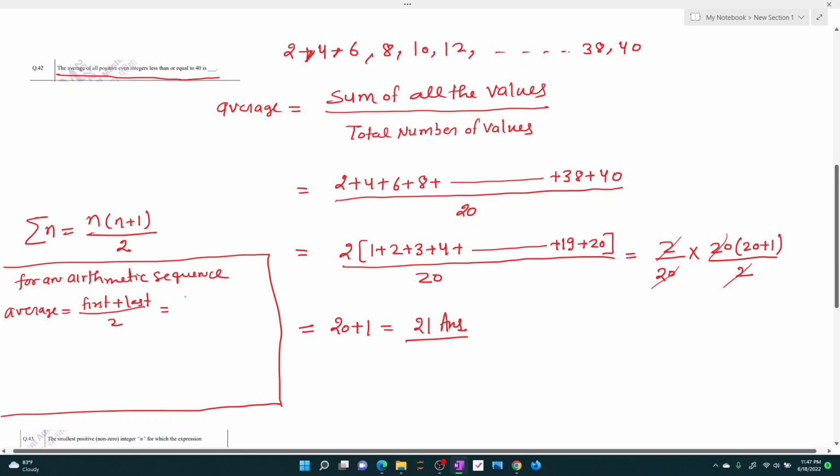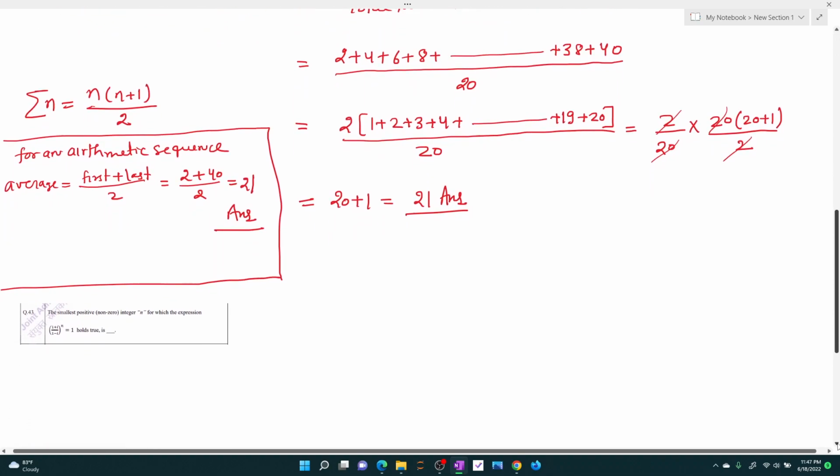Here the first term is 2, the last term is 40, and this whole thing divided by 2 comes out to be 21. So the answer is 21, but this is true only when we have a sequence where the difference between any two consecutive terms is always the same. So for question number 42, the correct answer is 21.